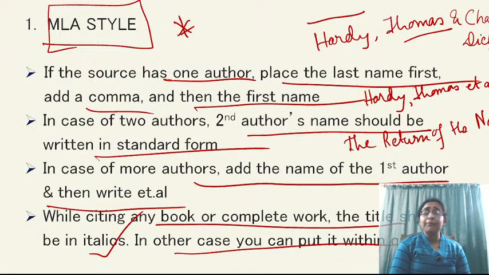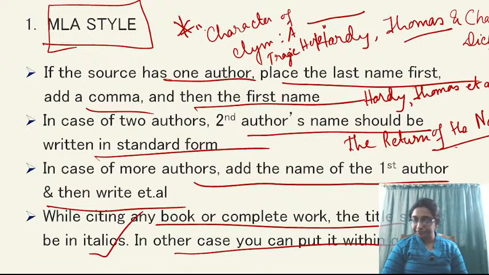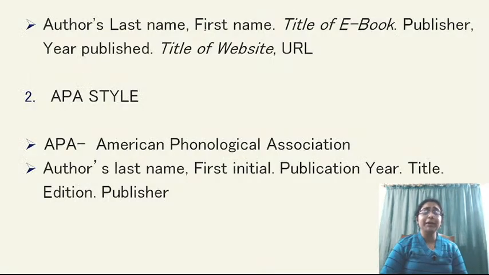And if you are talking about an article based on Return of the Native, जिसका title कुछ भी हो सकता है, for example, Character of Clym, a tragic hero. For example, this is the name of the article. Okay, so that should be given in double quotes. This is the style of MLA writing.